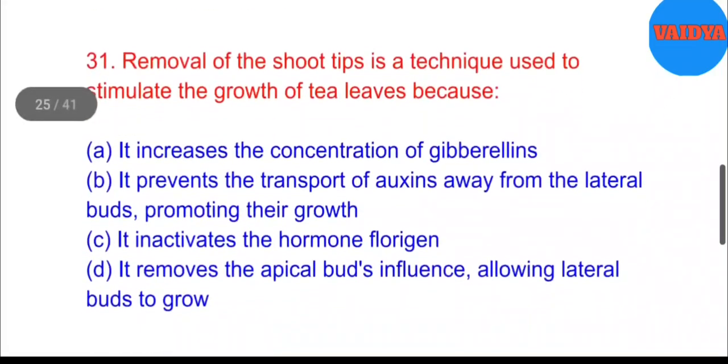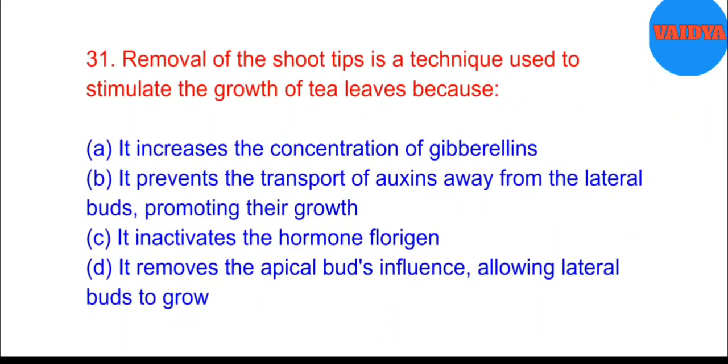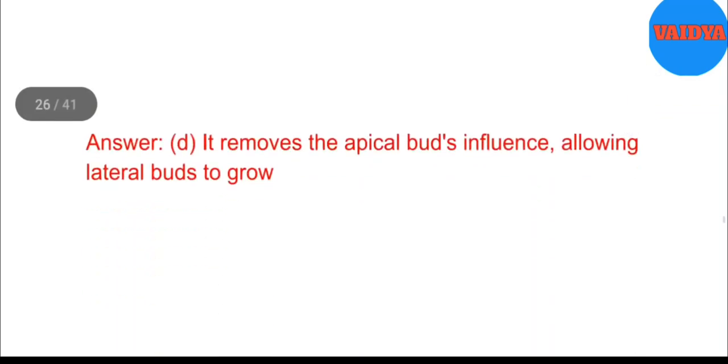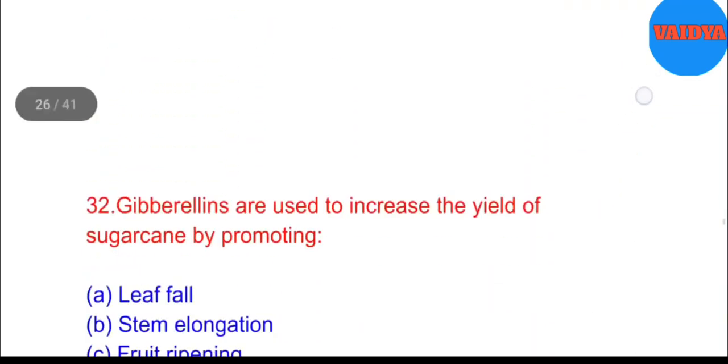31. Removal of the shoot tips is a technique used to stimulate the growth of tea leaves because: A. It increases the concentration of gibberellins. B. It prevents the transport of auxins away from the lateral buds, promoting their growth. C. It inactivates the hormone florigen. D. It removes the apical bud's influence, allowing lateral buds to grow. Answer: D. It removes the apical bud's influence, allowing lateral buds to grow.